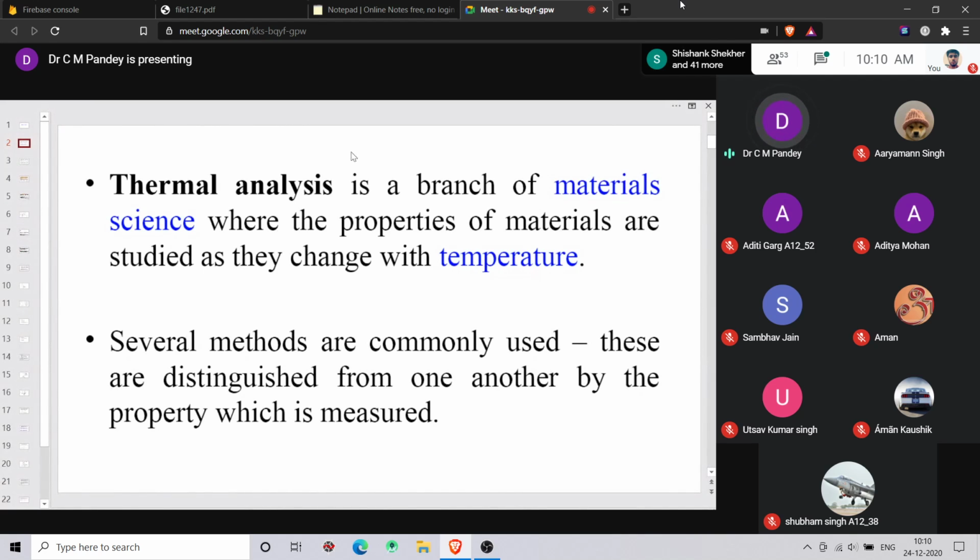Several methods are commonly used, and these are distinguished from one another by the property which is measured.